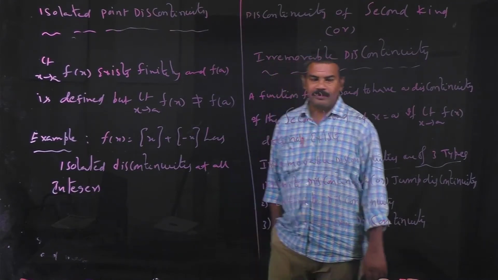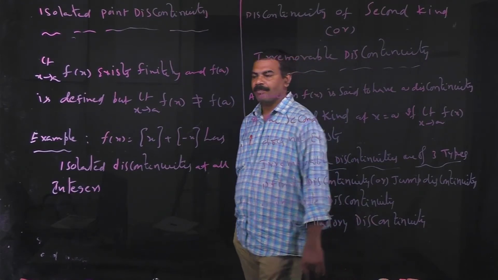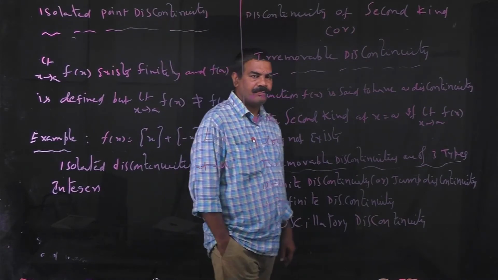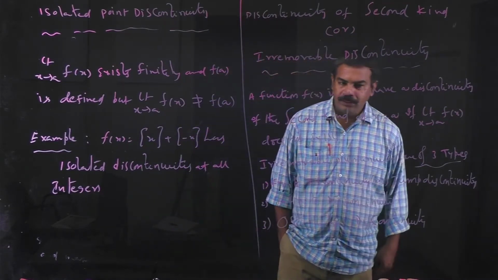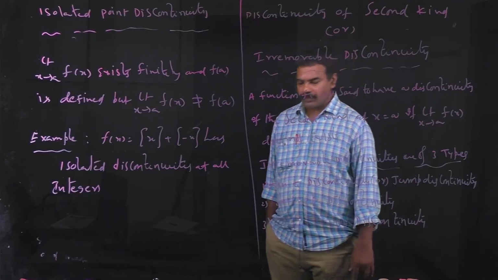For example, f(x) = [x] + [-x] has isolated point discontinuities at all integers. Now we discuss the second kind of discontinuity, or irremovable discontinuity.